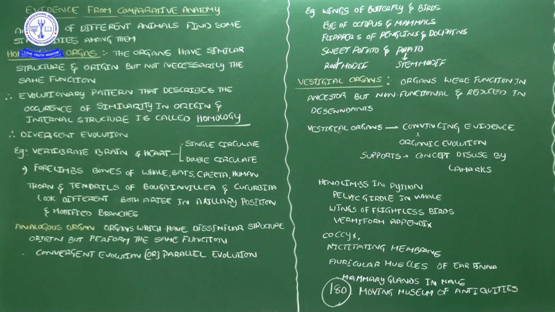The study of such organs we call analogy. Here homology, and here analogy. This analogy indicates convergent evolution. Convergent evolution means that when organisms come from different places and join together, living their life in one particular place, they all adopt one particular way of style, based on their environmental conditions.